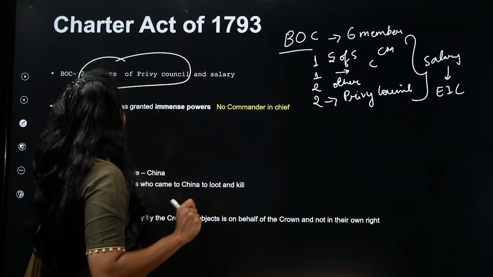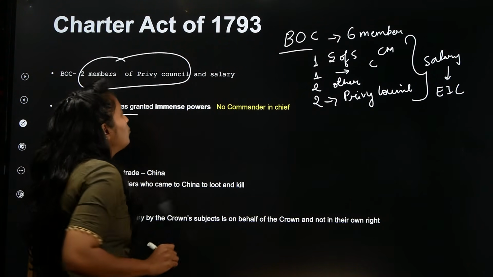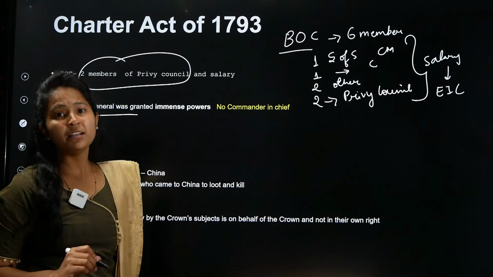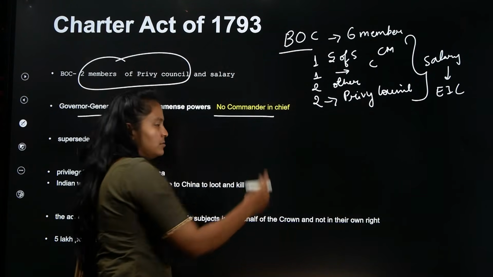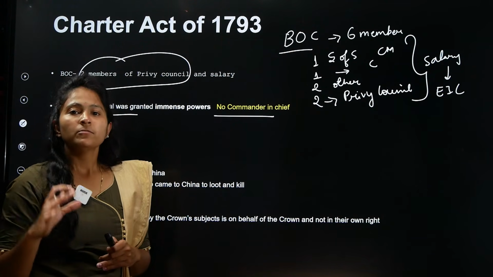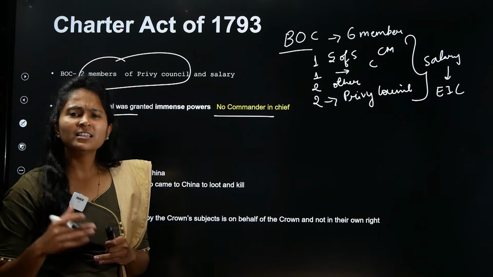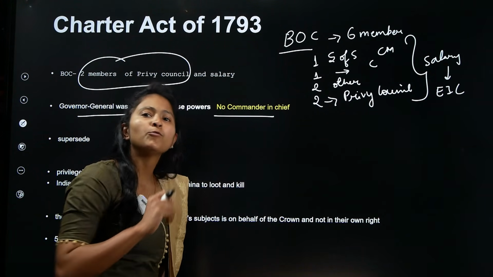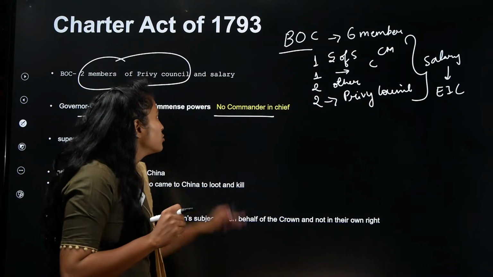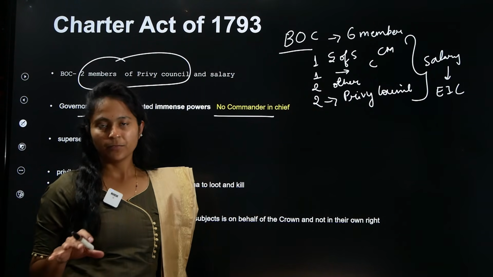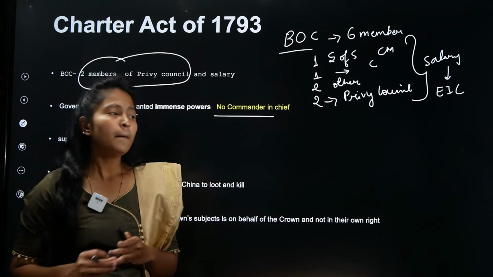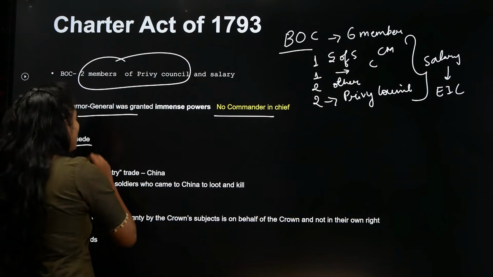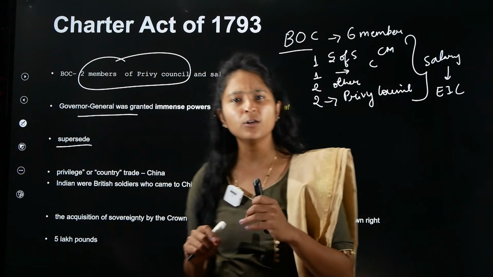The second important provision here is that the Governor General was granted immense power. As I already told you in the previous act of 1786, we had seen that Cornwallis had said that he himself wanted to become the Governor General and he himself wanted to become the Commander-in-Chief. So here you can see that there is no Commander-in-Chief. The Governor General himself was given more power. Apart from this, this is called supersede. I'll tell you what is the meaning of supersede.